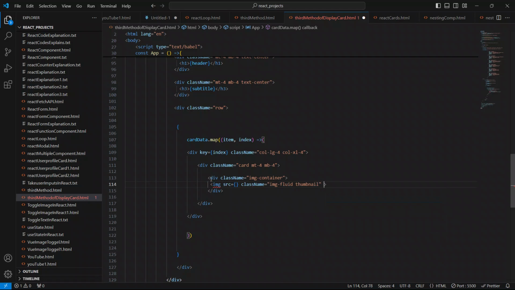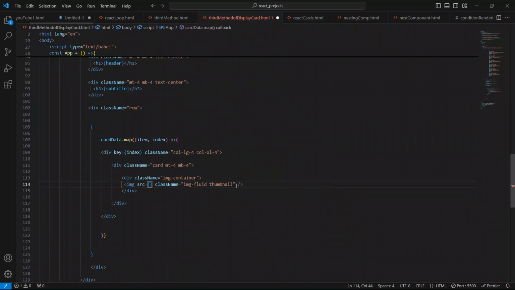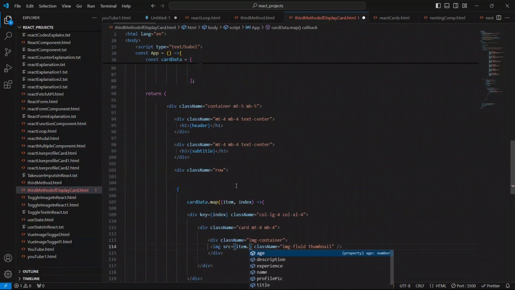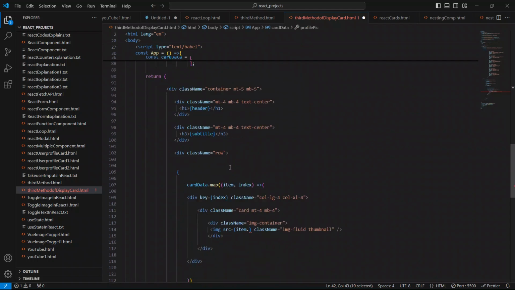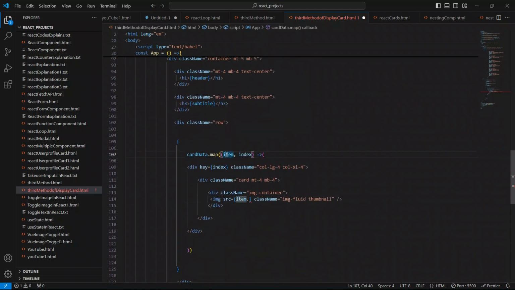We have to close it. You can see it's showing the red line below this img element, which says you have to close it, because it is a self-closing tag, so we close it like this. Now we will say item dot, to show the image, profile pic. Copy this profile pic from here, and we say item dot profile pic to show the image.